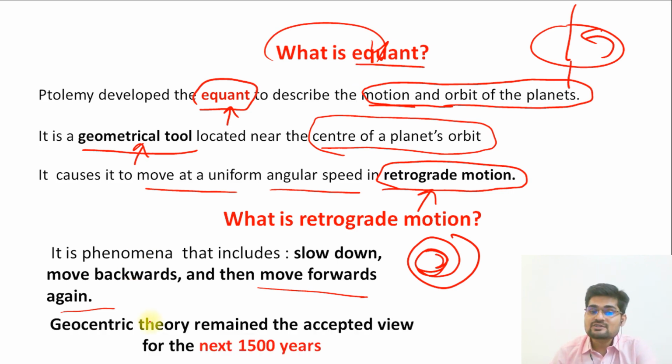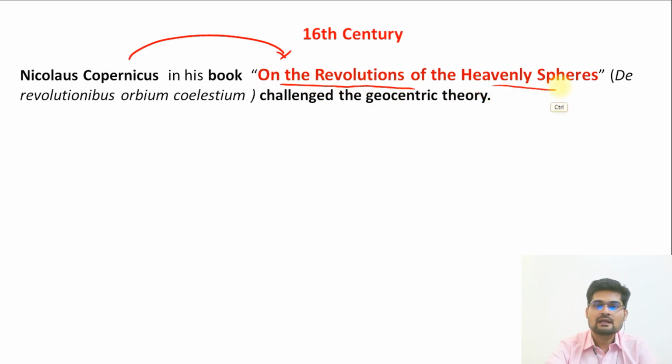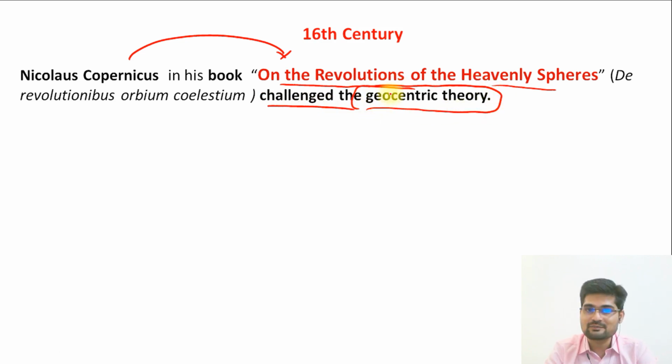And remember, this geocentric theory remained accepted for about the next 1500 years, until the concept of Copernicus and Galileo came in the modern era. So now let's look into the 16th century work. Nicholas Copernicus, in his book On the Revolutions of the Heavenly Spheres, challenged the geocentric theory that was proposed by Ptolemy.